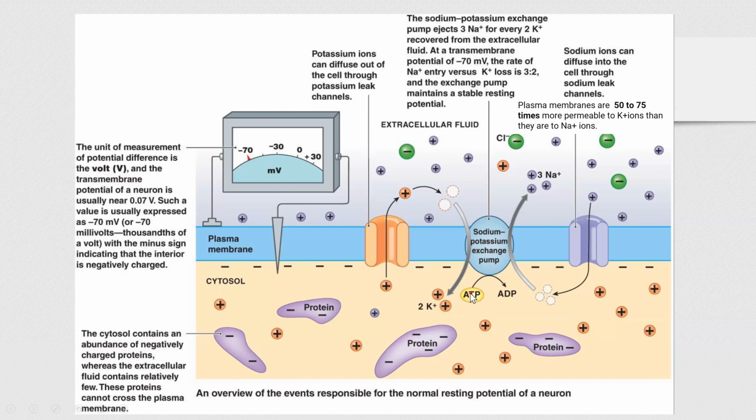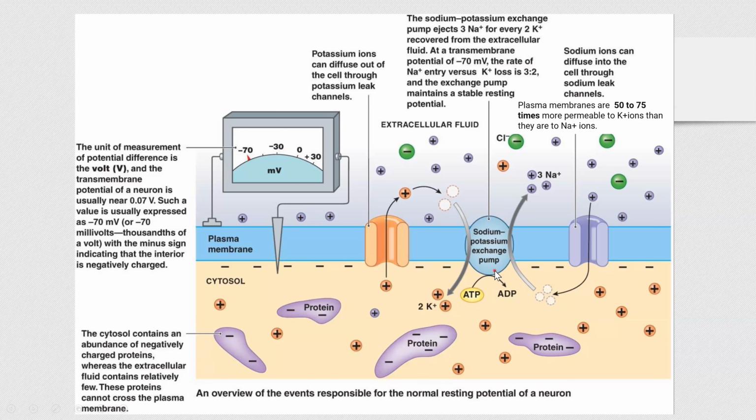This protein uses energy of ATP, and what it does, it constantly moves sodium out, potassium in. For every exchange, 3 sodium out, 2 potassium in.